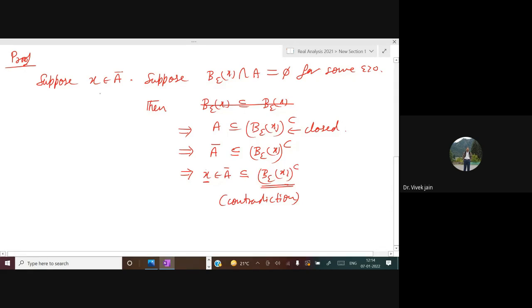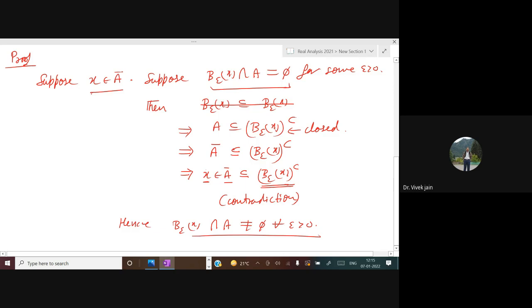We have assumed that X belongs to A closure, and finally we get that A closure is contained in B epsilon X complement. If A closure is contained in B epsilon X complement, then X will be inside B epsilon X complement, but it is not possible because X is in the ball, so X cannot be in the complement of the ball. This is a contradiction, and this contradiction arises due to our wrong assumption. So this assumption is wrong. Hence, B epsilon X intersection A is not equal to phi for all epsilon greater than 0.